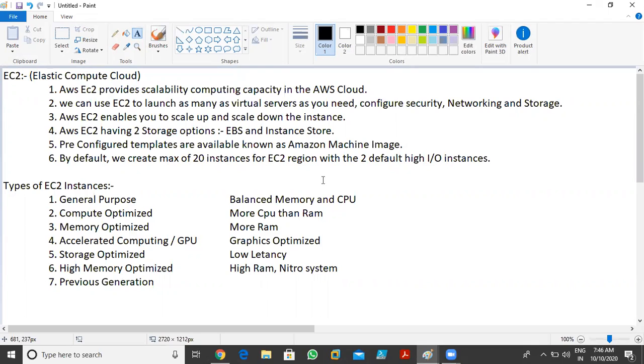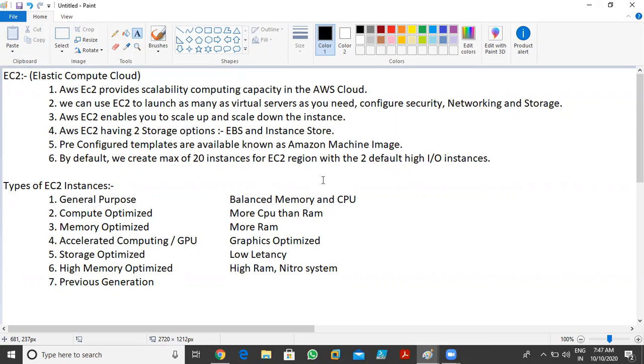So now let's read some introduction about EC2. In this session, I'm giving only some introduction about EC2. Let's go for the first one. AWS EC2 provides scalable computing capacity in the AWS cloud. Scalability means we can create EC2 instances as per the requirement. I'm talking about EC2 instances, meaning virtual machines. So if I need to create virtual machines in AWS, we can use EC2, and as per the requirement, we can create as many as we need.